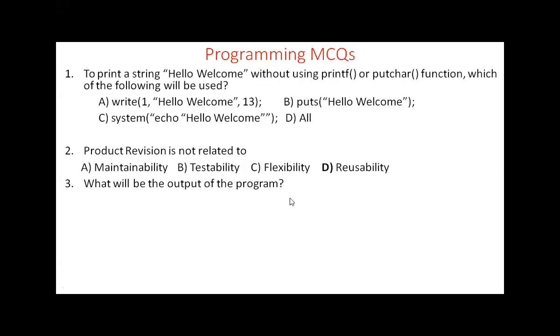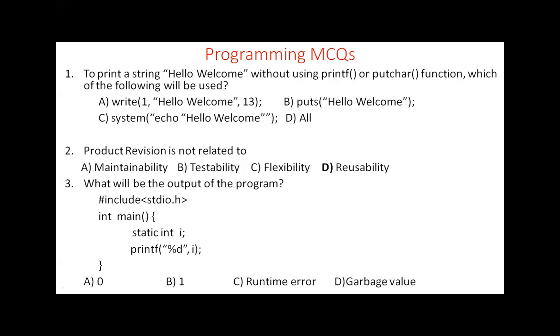What will be the output of the program? Say we have a main function and we have a static int i declared and printing i here. So option A 0, B 1, C runtime error, and D garbage value. Can you guess? We discussed this. Yes, Sagar has given his answer.